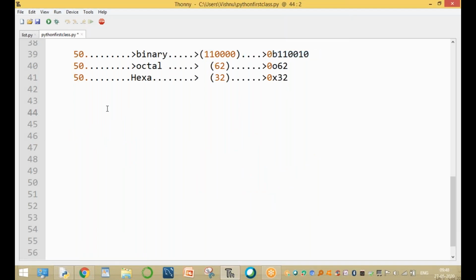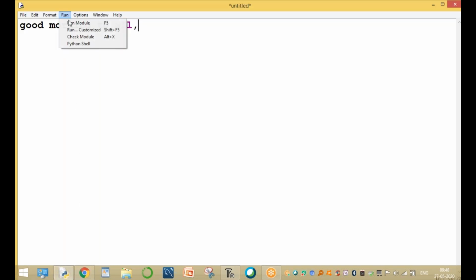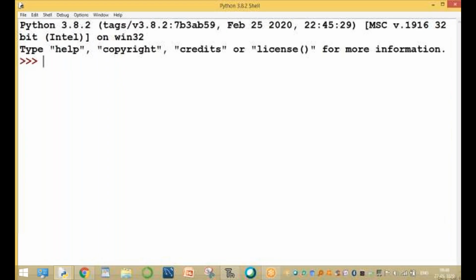For example, here conversion is, for example, one more type converting the values into decimal type also. For example, x equal to 0b1011. What is the value of 1011? 1011 is the binary value. The value is converted into decimal and stored into x.